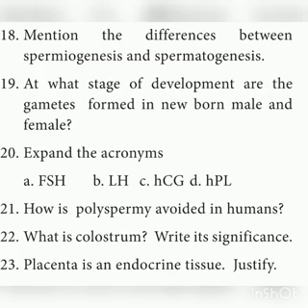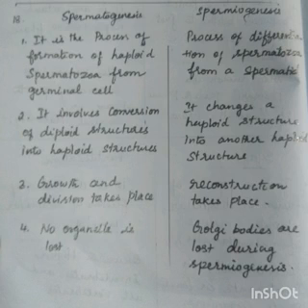And 19th question, mention the difference between spermiogenesis and spermatogenesis. There is a difference between these two. Spermatogenesis is the formation of haploid spermatozoa from the germinal cells. Production of sperms from germinal cells is called spermatogenesis, whereas spermiogenesis means the differentiation of spermatozoa. Here differentiation of spermatozoa takes place from the spermatid.